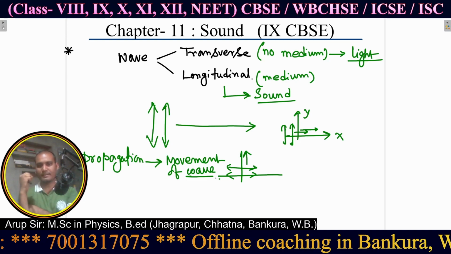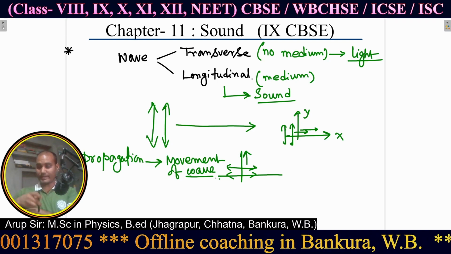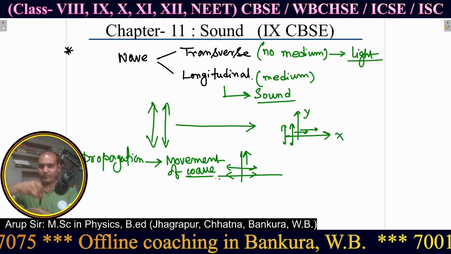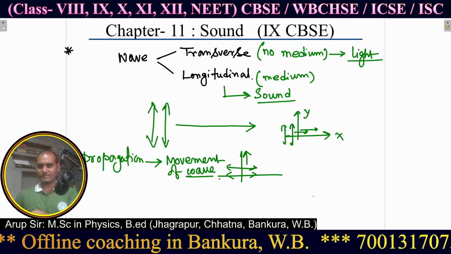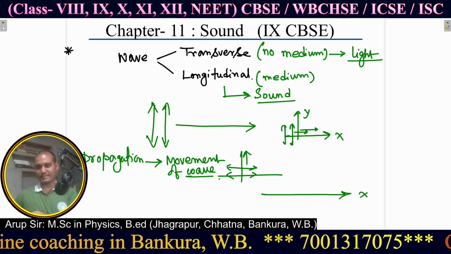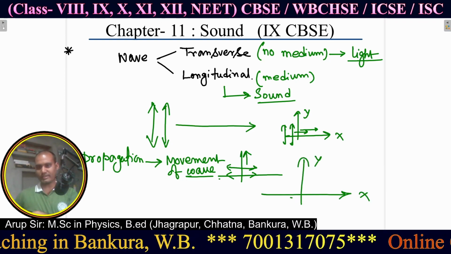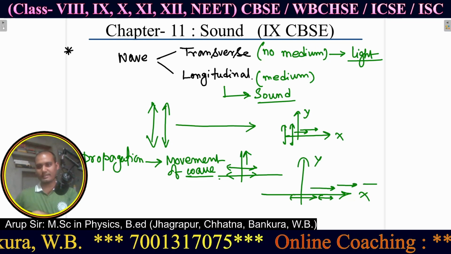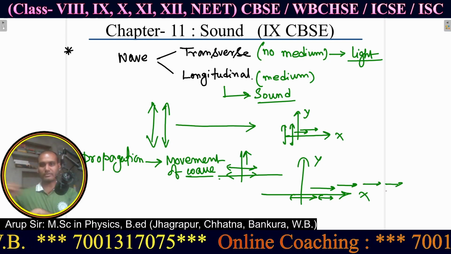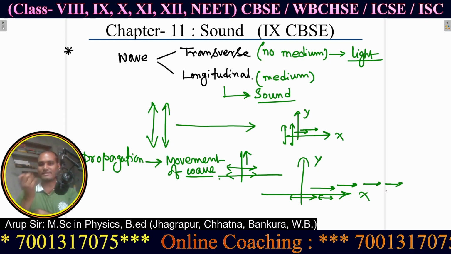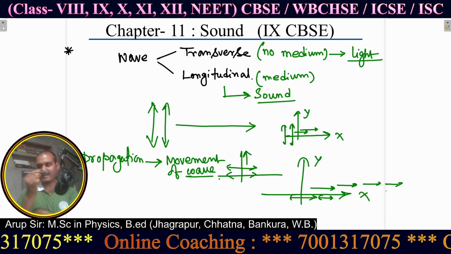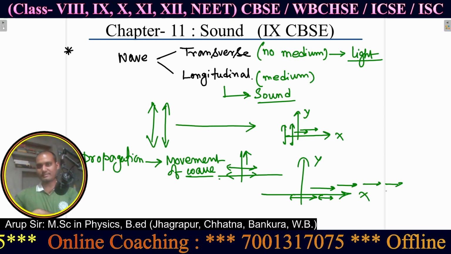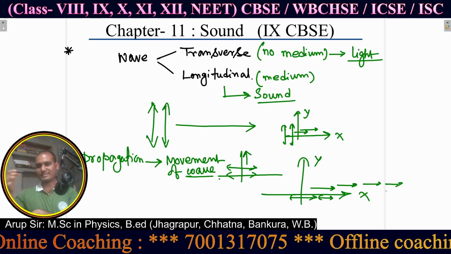Now if the propagation of the wave is along the vibration direction, let us suppose this is the x-axis and this is the y-axis, and it vibrates along the x-axis and its movement is also along the x-axis, then vibration is happening along the propagation direction.